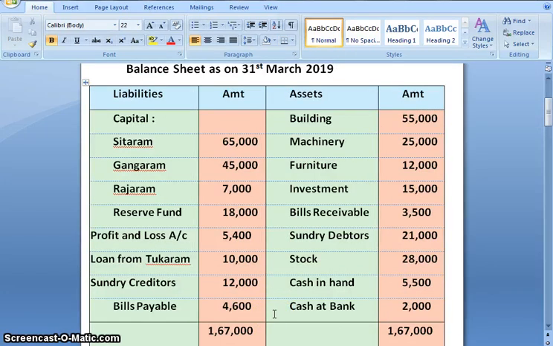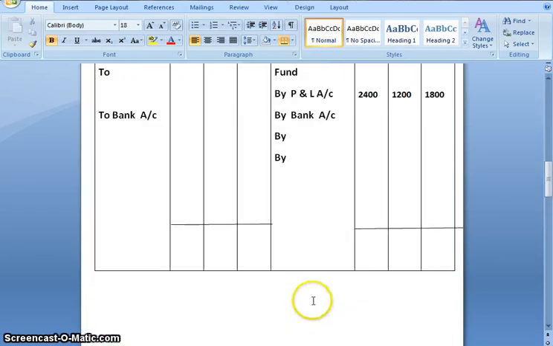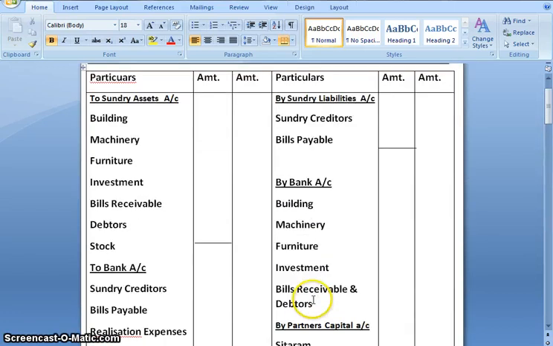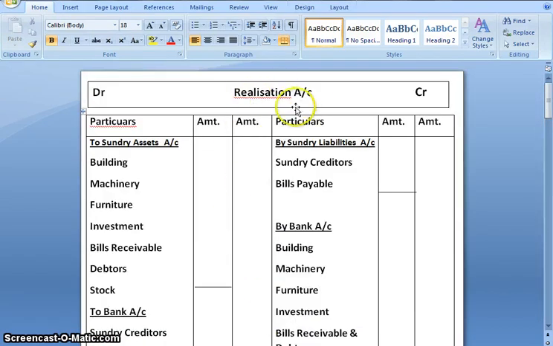Next, we are going to transfer all the assets at the book value to the realization account. Building, machinery, furniture, investment, bills receivable, sundry debtors and stock. Journal entry would be realization account debit to sundry assets. Building we have 55,000. Machinery 25,000.